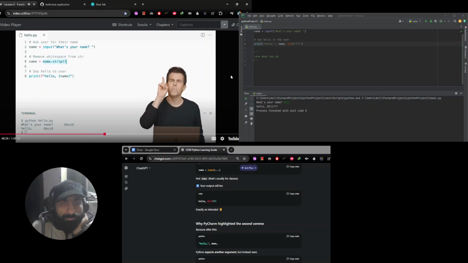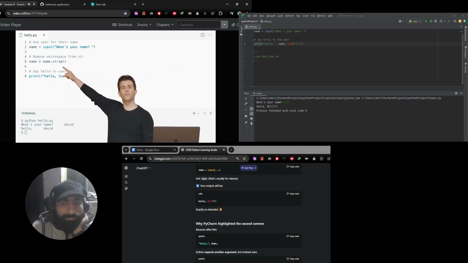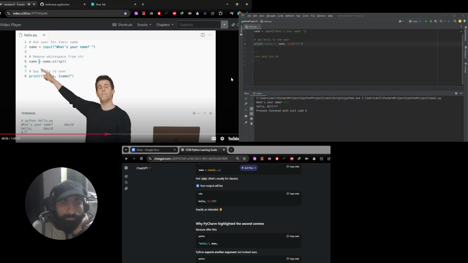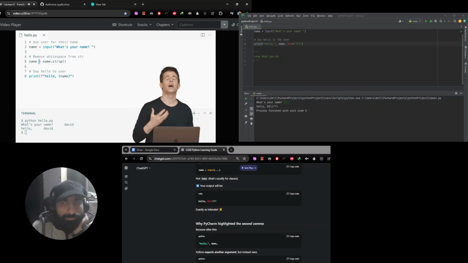But that's not enough. I want to remember that I've stripped off that white space on the left and the right, so I'm going to use the equal sign again here. And notice that just as before, this doesn't mean equality. This means assignment from right to left. So when this line of code here, name.strip, returns to me, aka a return value, it will return the same thing that the user typed in, but with no more white space to the left or to the right. So then the equal sign assignment is going to copy that value from the right to the left, thereby updating the value inside of my name variable.